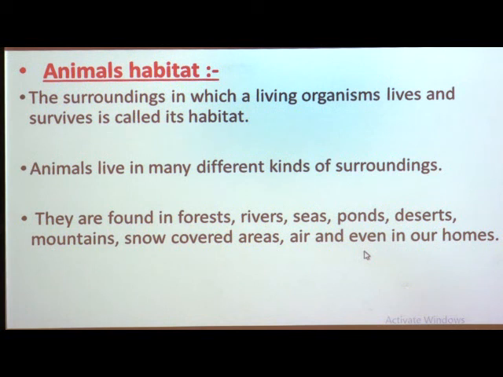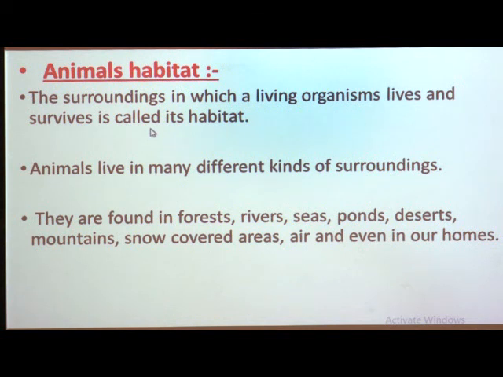So, what is meant by animal habitat? The surroundings in which a living organism lives and survives is called its habitat.